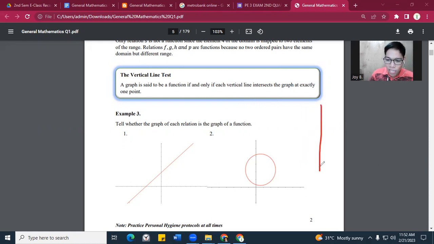Ibig sabihin daw, if this is the graph, okay, ibig sabihin, naka-intersect lang siya at one point. Again, the vertical line intersects the graph at exactly 1 point.